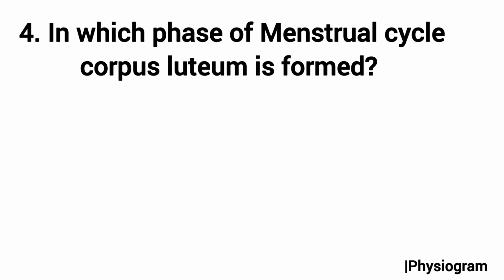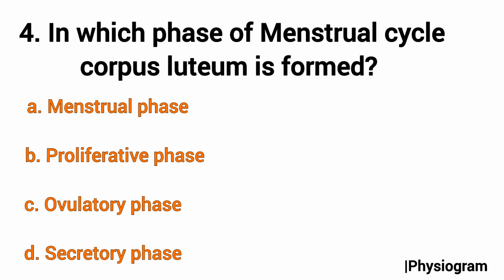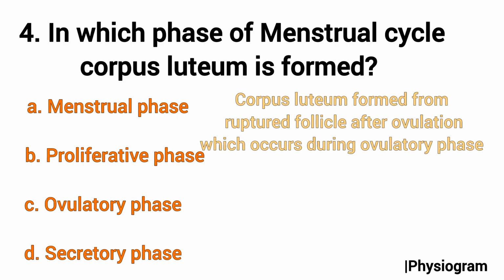Next, question number 4 is again from the reproduction chapter. In which phase of the menstrual cycle is the corpus luteum formed? Options are A, menstrual phase, B, proliferative phase, C, ovulatory phase, and D, secretory phase. So as we know, the corpus luteum is formed from the ruptured follicle after ovulation, which occurs during the ovulatory phase.